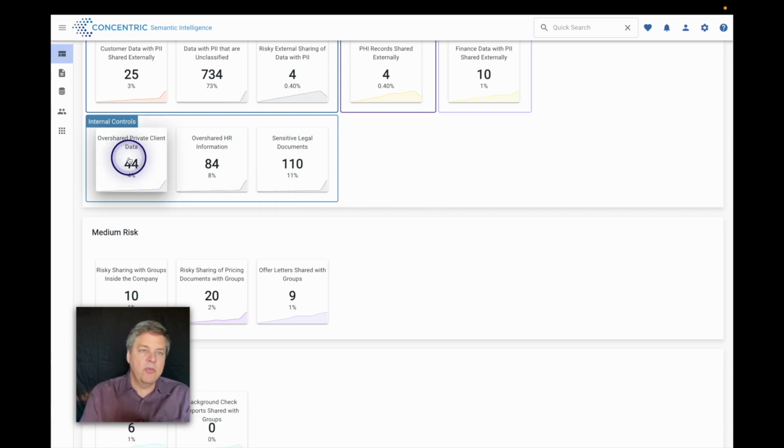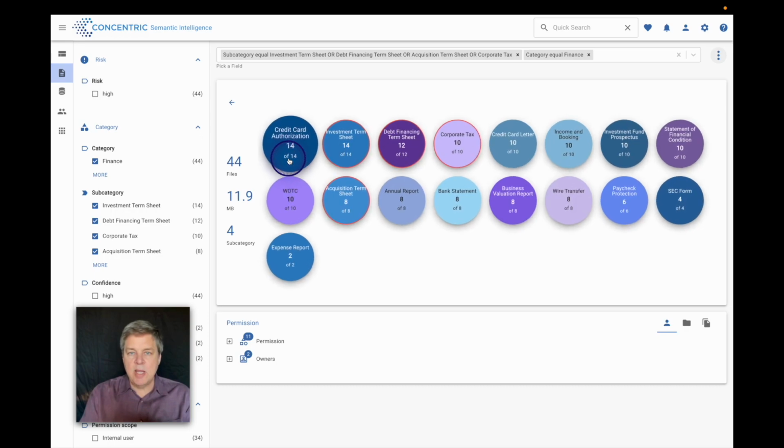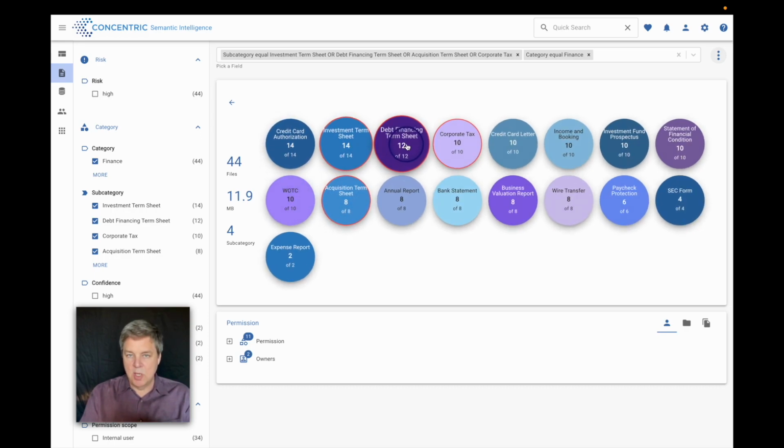So I'm going to start by focusing on these 44 files that the system has found that include overshared private client data. And so this is in the internal controls category. I'm going to click into those files, and they're in finance. And you can see with the red circles, they do look like pretty sensitive files, right? I've got investment term sheets, I've got acquisition term sheets. These are things that potentially contain private information that you might not want to let everybody within the organization see.